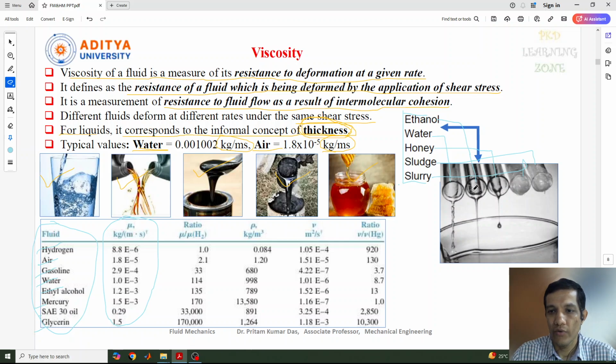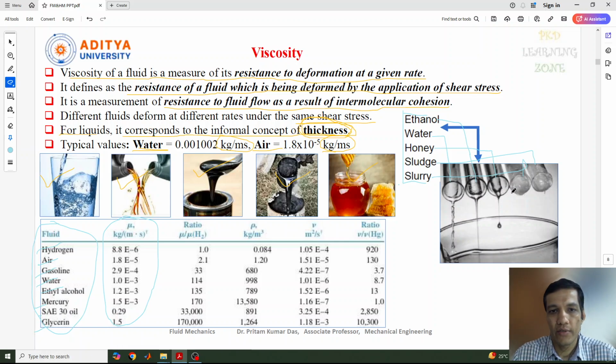Ethanol is slightly more viscous than water, so it will come slightly slower. Honey is thicker than these other liquids, so it will come a little bit slower. And sludge, slurry or paste kind of items are very difficult to flow, so they require more shear stress to flow.